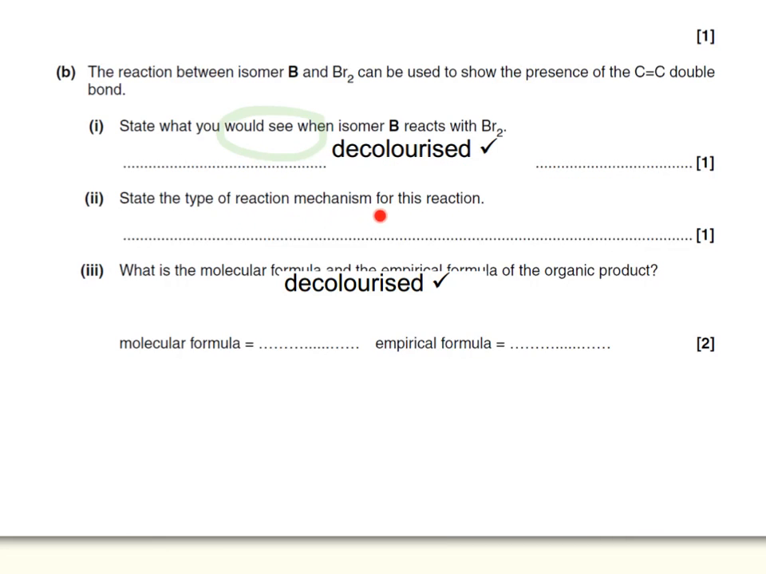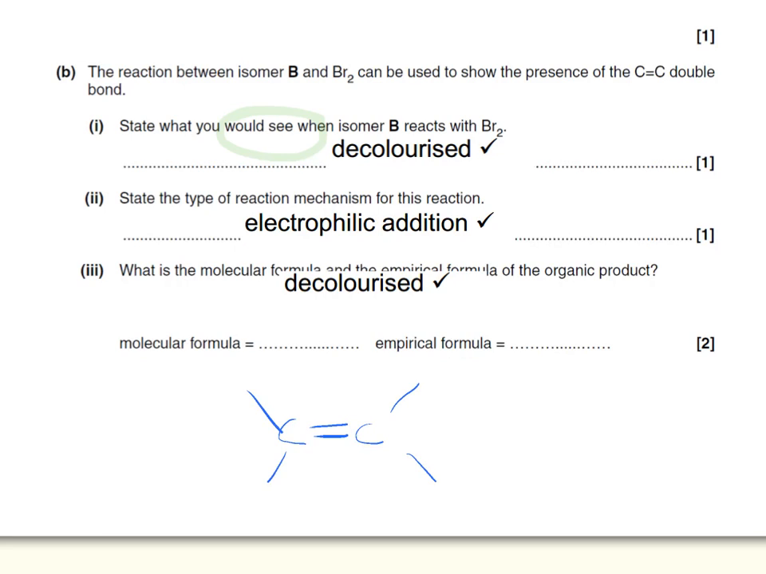The type of reaction mechanism for this reaction, or for that matter any reaction with an alkene, will always be electrophilic addition. What that means is, if I have a carbon-carbon double bond and I'm adding a reagent to it, the reagent will always add across the double bond, here and here, with, of course, no more double bond. In this case, we're talking about adding bromine to each side of the original carbon-carbon double bond.